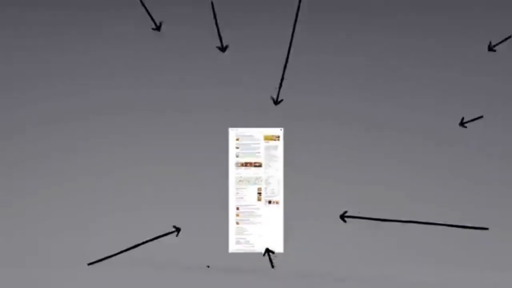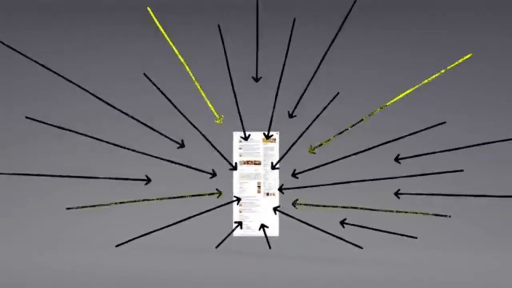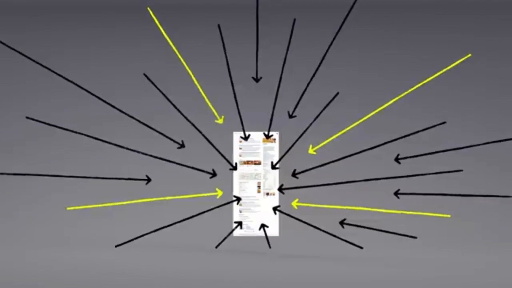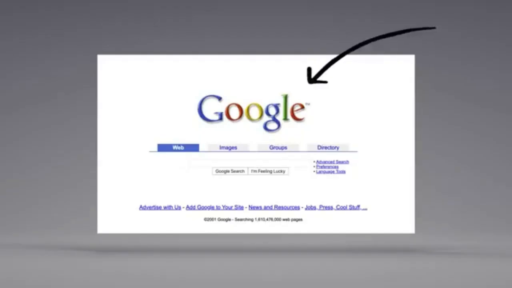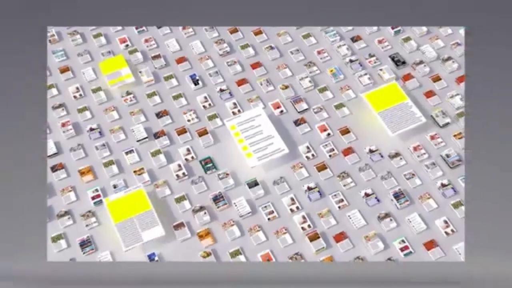There are hundreds of factors that go into ranking search results, so let's talk about a few of them. You may already know that pages containing the words you search for are more likely to end up at the top. No surprise there. But the location of those words, like in the page's title or in an image's caption, those are factors too. There's a lot more to ranking than just words. Back when Google got started, we looked at how pages linked to each other to better understand what pages were about and how important and trustworthy they seemed. Today, linking is still an important factor.